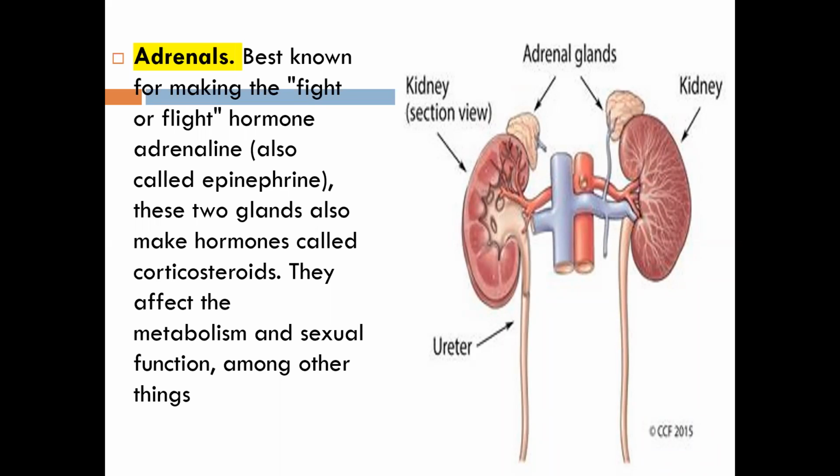So this is the function of the adrenal gland. They are mainly known for making the fight or flight hormones, like adrenaline, like epinephrine, all these hormones, which we also call corticosteroid. The main function is that they affect the metabolism and sexual function, as well as many other things. This is the function of adrenaline, or we can simply write it as the adrenal gland.